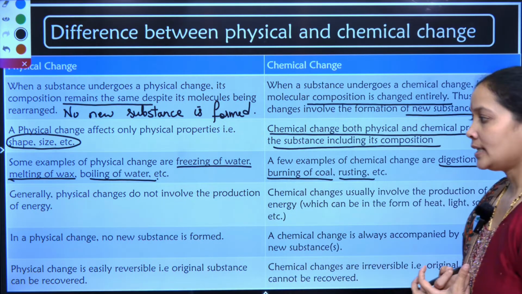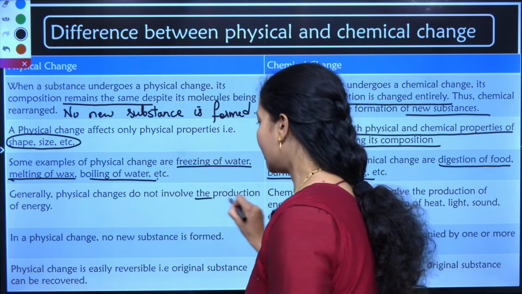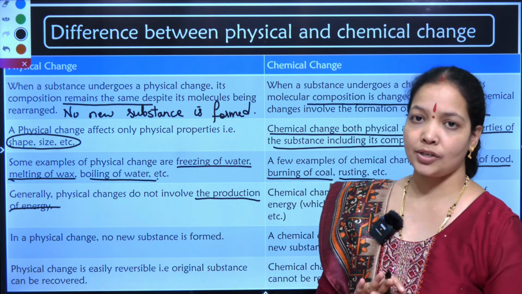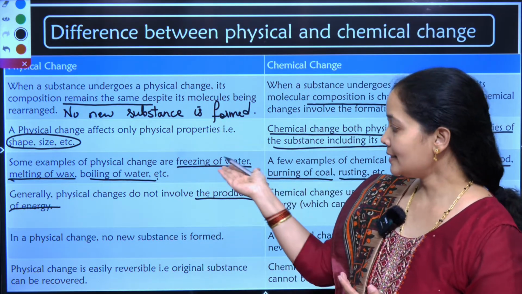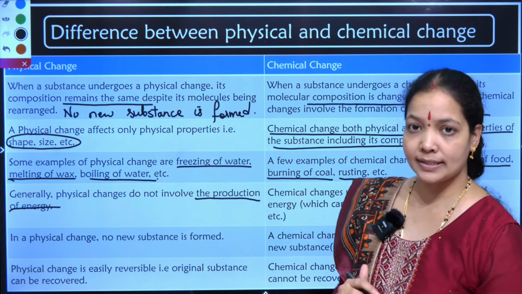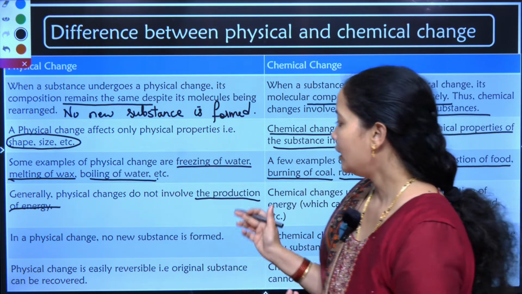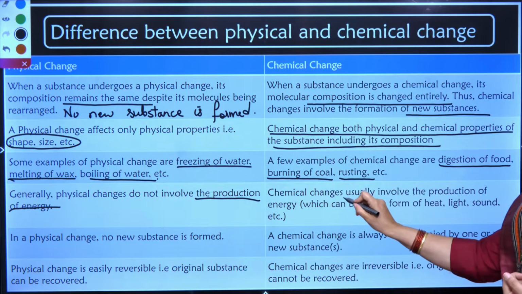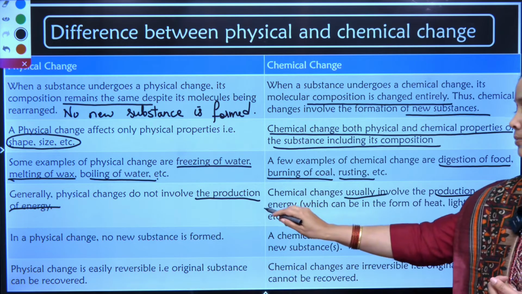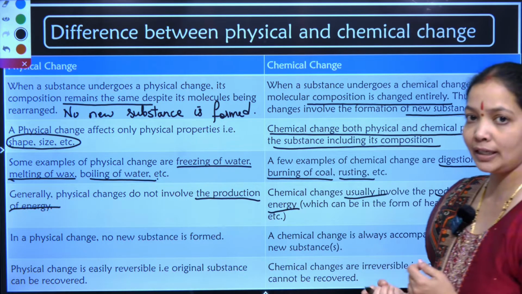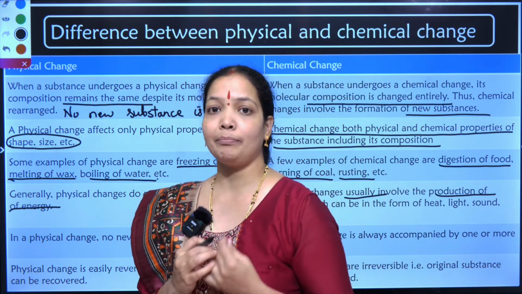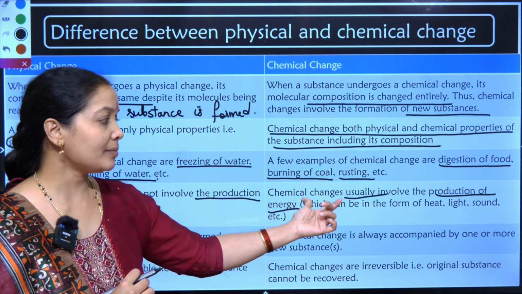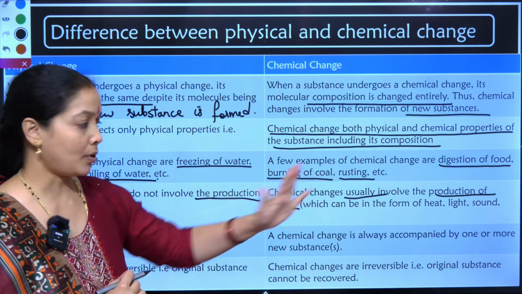Next, physical changes do not involve production of energy. As we all know, when I am tearing a paper, there is no production of energy. When water is freezing to ice, there is no production of energy. Therefore, physical changes will not produce any energy. Whereas chemical changes usually produce energy. Because we have to heat the substance, I burn a paper. So the paper is lit up by the matchstick. There is heat evolved there, and hence I say in chemical change, production of energy is important.